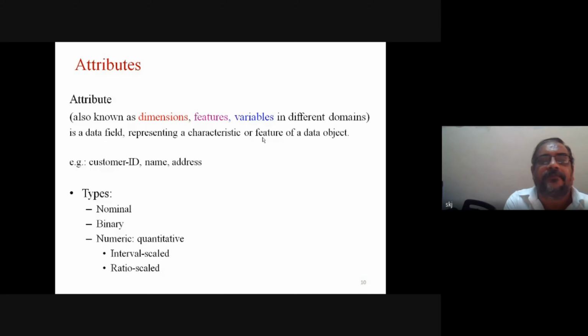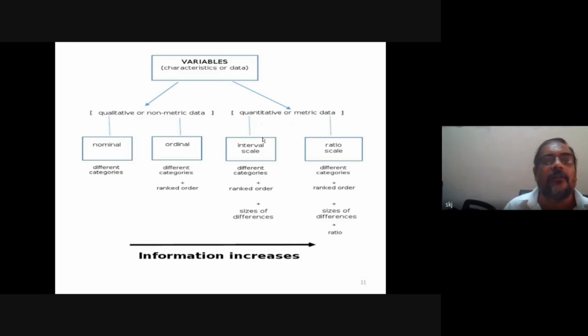Similarly, in different dimensions, we also have features, features of some object, feature of some person, like that. Dimension is also one way. Okay? So variable, all these will be used. Now customer ID, name, address. Now we have different types of attributes: nominal, binary, etc. and numeric. So we will discuss one by one.